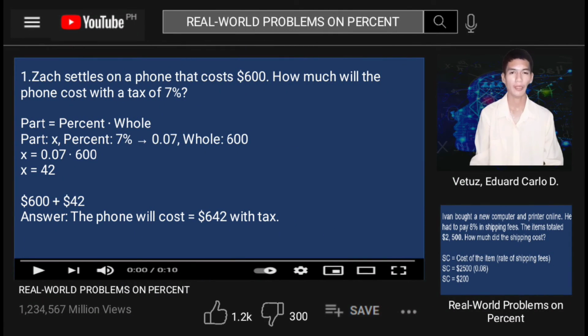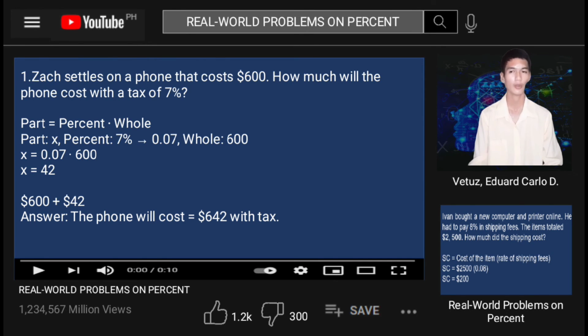Here are the real-world problems on percent. First problem, Sachs settled on a phone that costs $600. How much will the phone cost with the tax? To find the tax, we will need to use the percent formula, that is part is equal to percent multiplied by whole. Our part here is missing and it stands for x. Our percent is 7%, and we convert it into decimal form, that is 0.07, and our whole is $600.